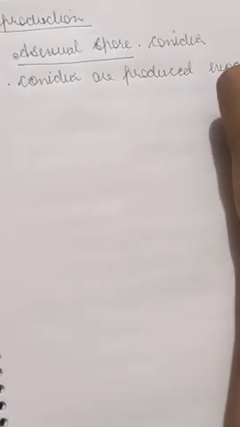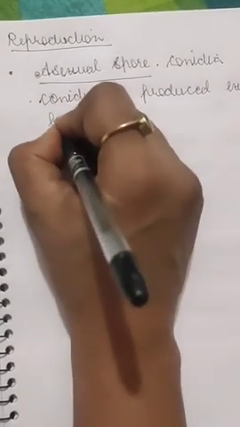Okay, and the conidia are produced exogenously by conidiophores. Okay, so exogenous means outside. So they are produced exogenously, they will be outside, by conidiophores.